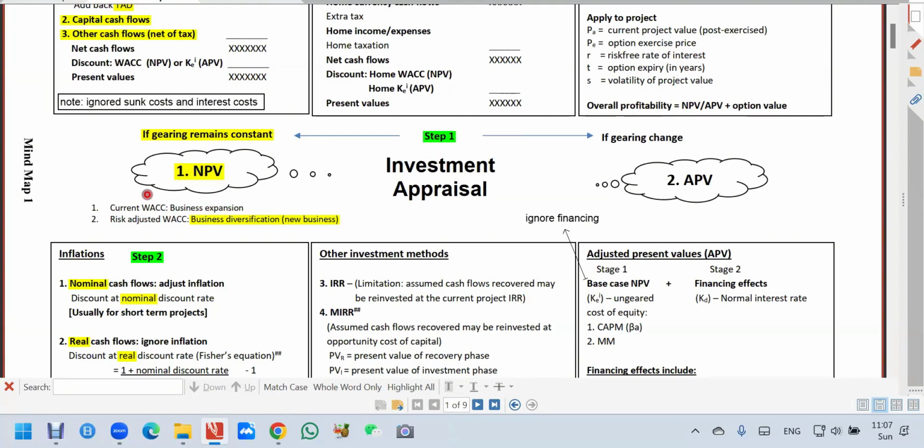Current cost of capital will have current business risk, current gearing. New project, same as current business, gearing also same as current. So expansion, we can use current cost of capital.